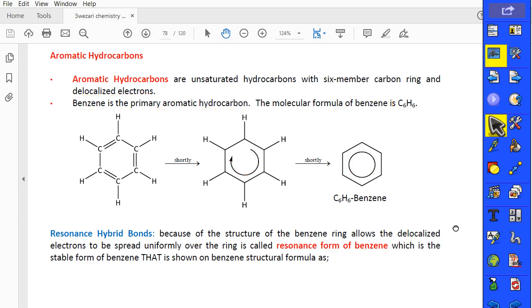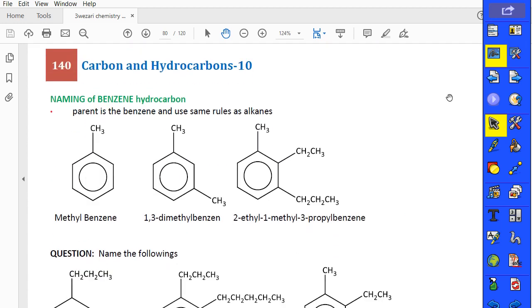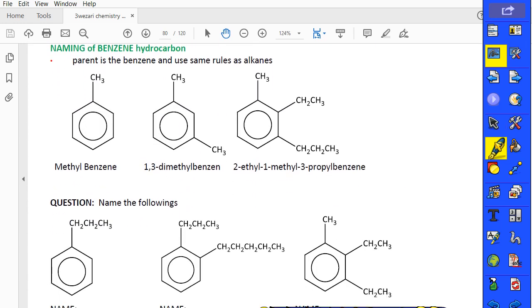Let me continue with how we can write the name of an aromatic hydrocarbon. Naming is also like this. Do you remember the cycloalkanes? Cycloalkanes are also like that. In here, what's that? It's benzene, isn't it? So we finish with benzene.